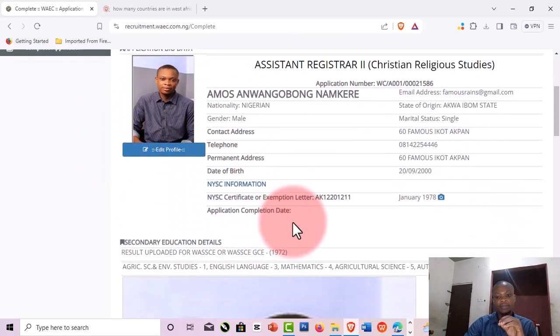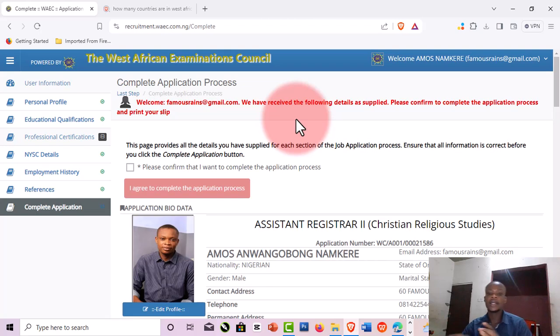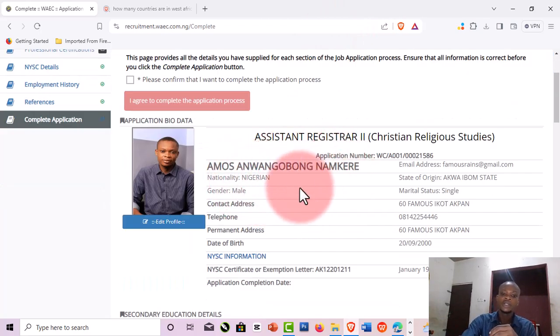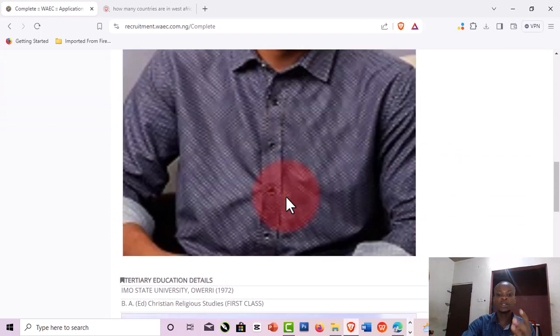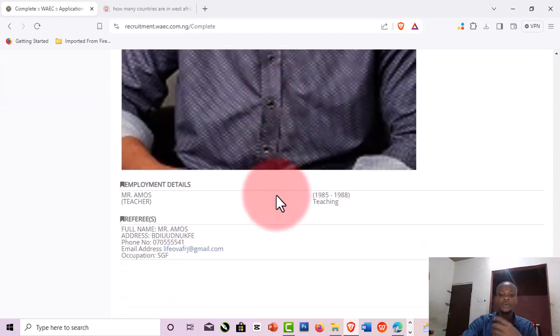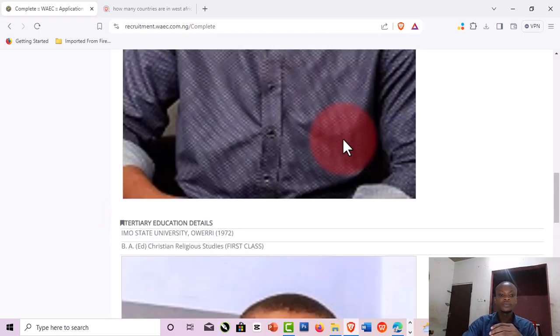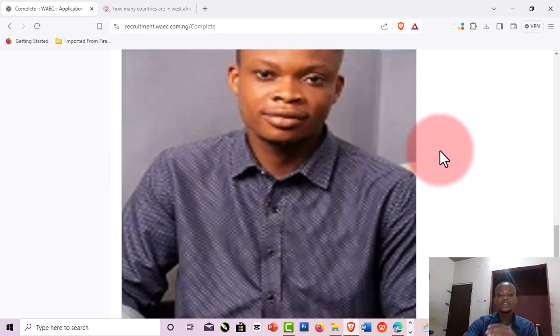So when you click on that, it will show you the summary, like everything that you have typed from the beginning of this application, including your email, but your password will not be seen, right? So right here you see your name, you see your nationality, everything that you have typed, the documents you have uploaded, the referee. So with this you have submitted your application.